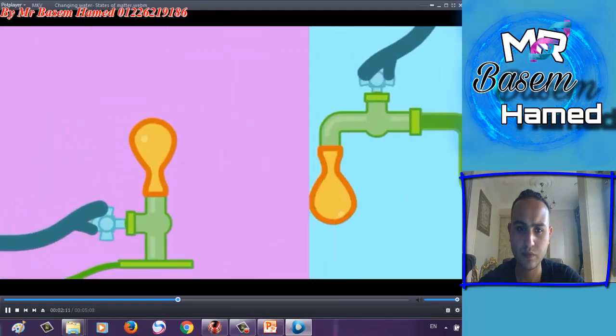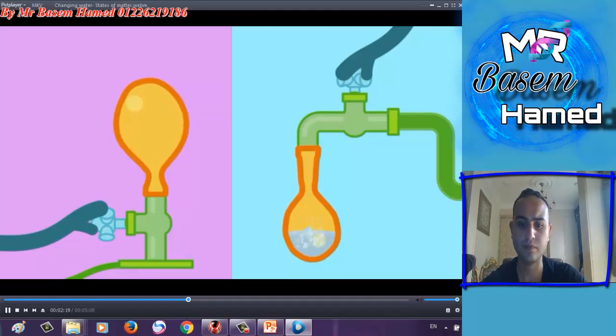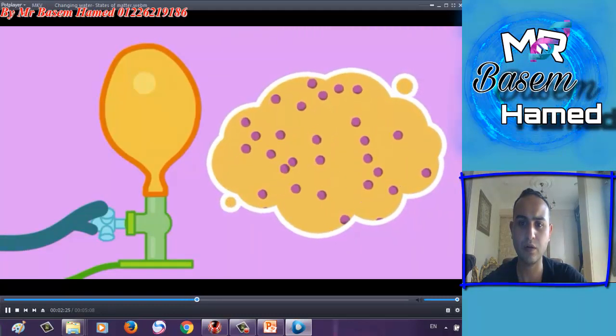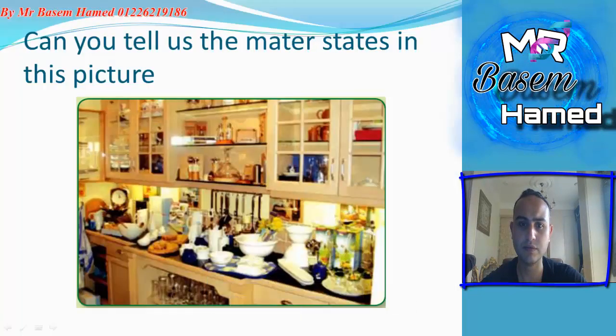A gas, like a liquid, takes the shape of the container it's in, but will also spread out to fill the container. When a balloon fills with water, the water fills up the bottom first. But when you fill it with gas, the gas fills the whole balloon. Now look at the molecules. They are far from each other.